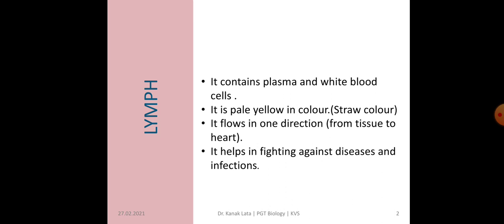There is an elaborate network of vessels called the lymphatic system, that collects lymph and drains it back into the major veins. So the fluid which is present in the lymphatic system is called lymph. It contains plasma and white blood cells. Lymph is a colorless fluid having specialized lymphocytes that are responsible for immune responses of the body.